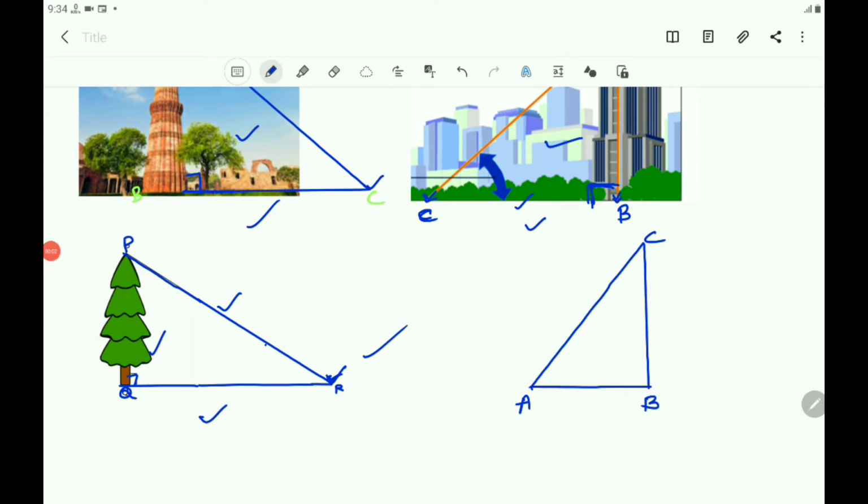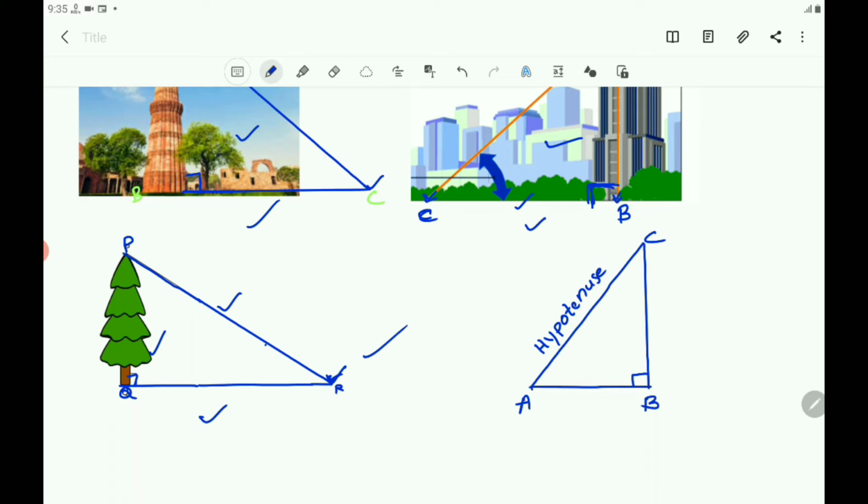Now let us take the right angle triangle. In this triangle ABC, angle B is right angle, so it is a right angle triangle. And here you know that the side opposite to the right angle is called hypotenuse. So which is the hypotenuse here? AC is the hypotenuse.